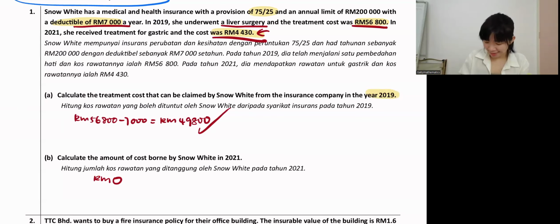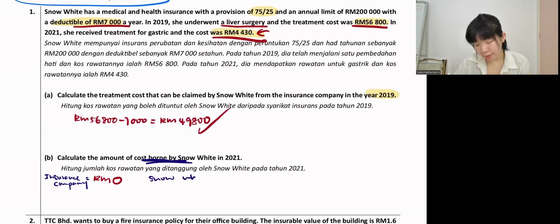Sorry guys, my mistake. The question asks how much is the cost borne by Snow White. What I was talking about is the insurance company. Insurance company, nothing. But one more time, the cost borne by Snow White. Snow White has to pay how much? Snow White has to bear the whole cost, which is 4,430.